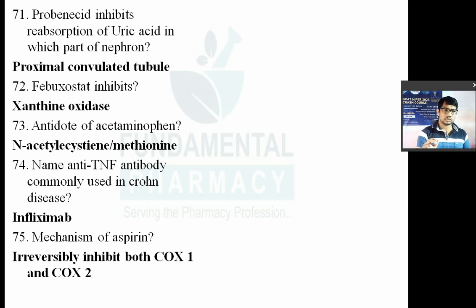So what is the dose which is responsible for the platelet inhibition? 75 milligram to 150 milligram. So in a lower dose, it inhibits the platelet aggregation. In a higher dose, it exerts its anti-inflammatory effect. So you have to remember this, okay? Remember, it is an irreversible inhibitor of COX-1. The only irreversible inhibitor of COX is aspirin.